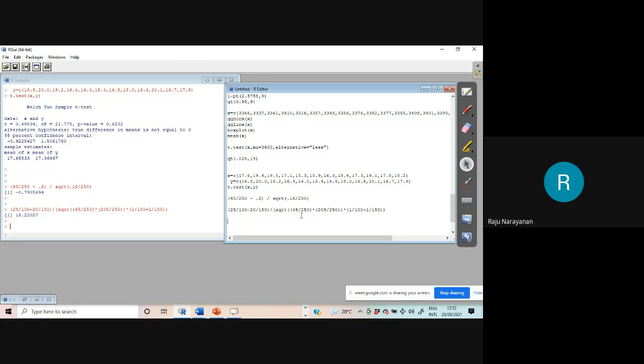Suppose you are getting the value x. This bracket is closed here. The square root of 250. This one, 1 by 100.